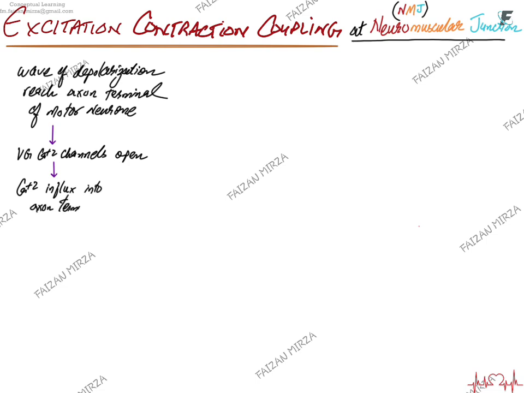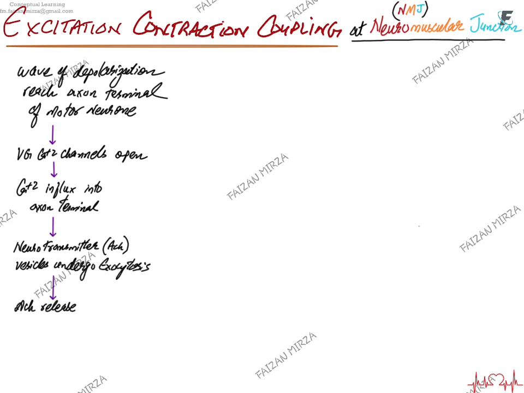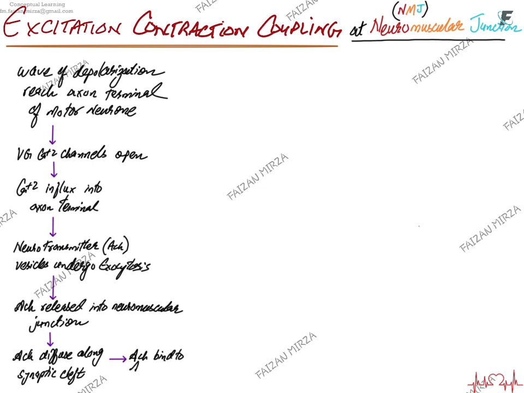Once calcium enters the axon terminal, it causes the neurotransmitter vesicles, which are already stored in this axon terminal, to undergo exocytosis. These are acetylcholine vesicles. When acetylcholine is released into the synaptic cleft, the neuromuscular junction, it diffuses across the synaptic cleft through the tissue fluid, and eventually binds to the acetylcholine receptors on the sarcolemma of the muscle fiber.